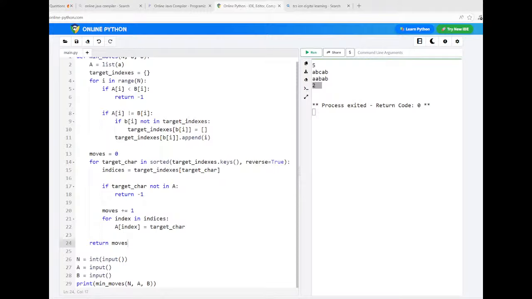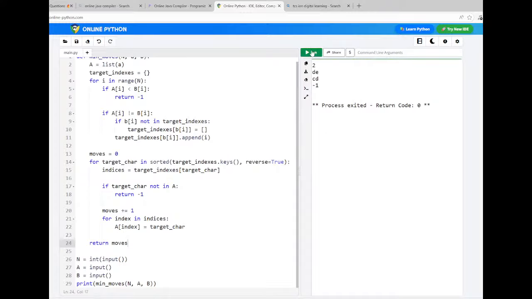Okay, so what I do is I just run this code again. This time I pass the test cases: D is the first case, CD is the second test case. Now it returns -1 because the character C is not present in the first string. So that's why it returns a -1.